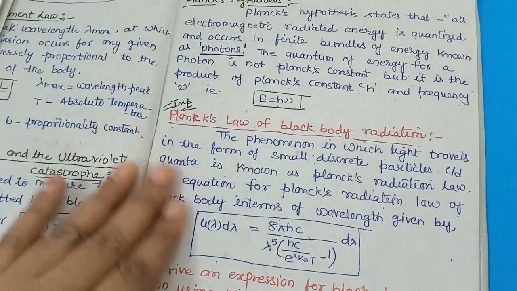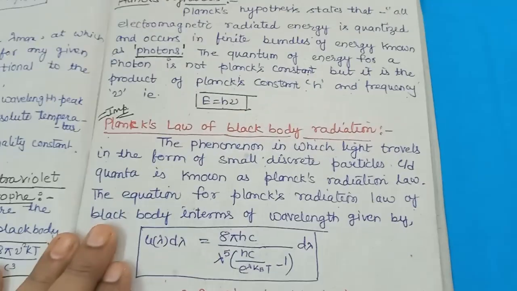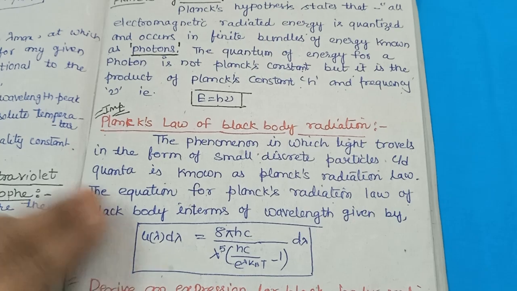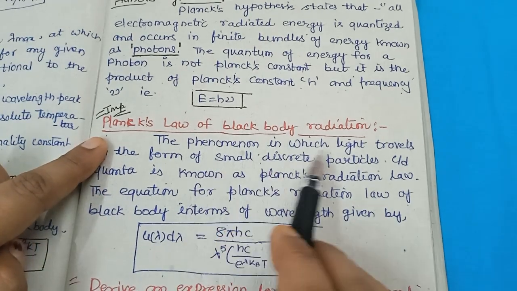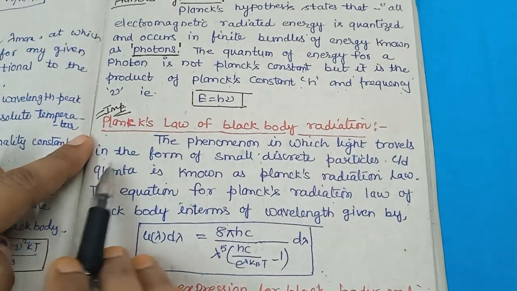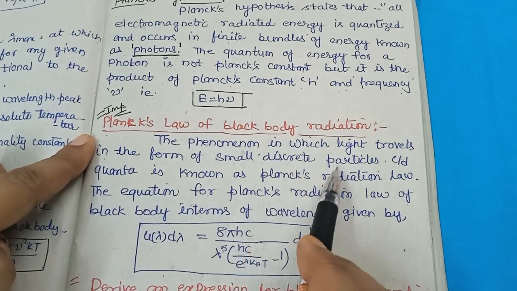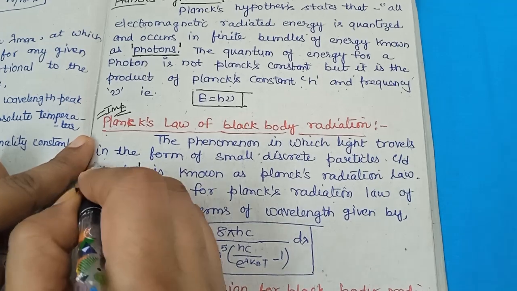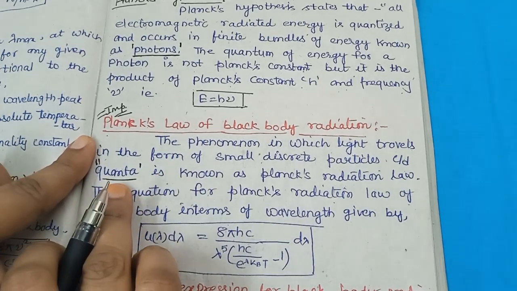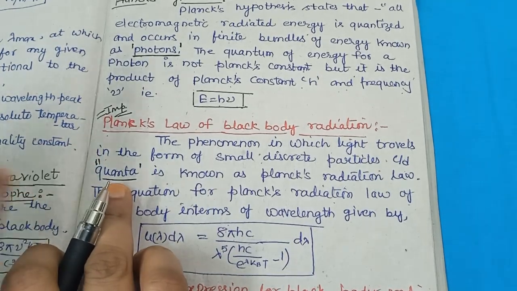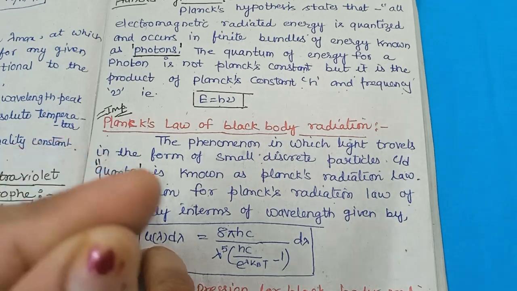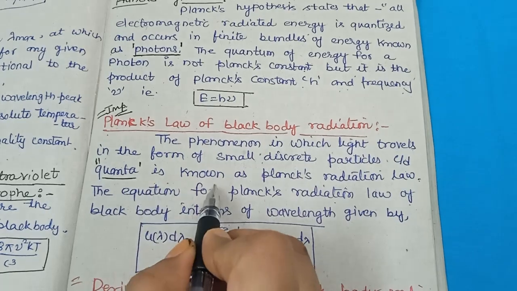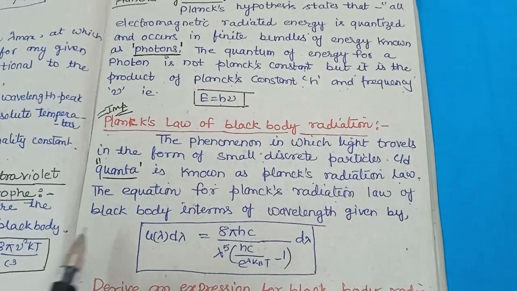In the next video, I will show you the derivation of Planck's law of black body radiation. The phenomenon in which light travels in the form of small discrete particles is called quanta. As I told you before, in quantum physics, we are working on small particles, quanta. This is known as Planck's radiation law.